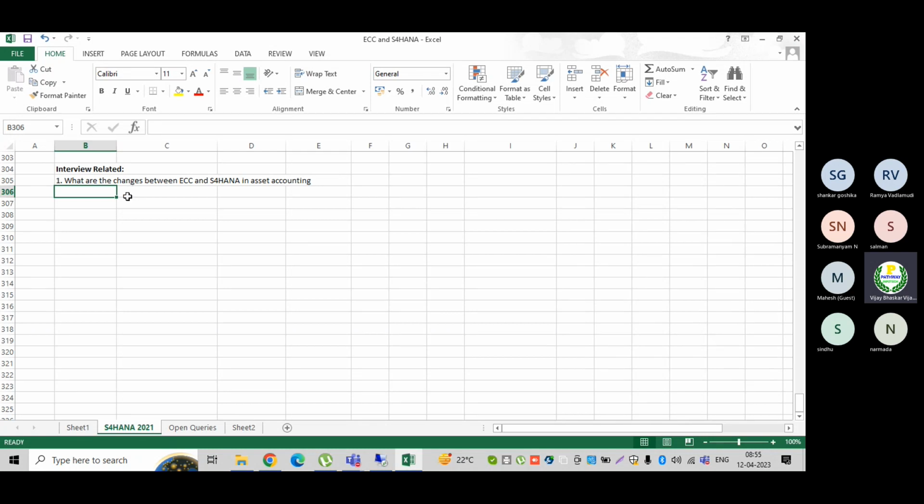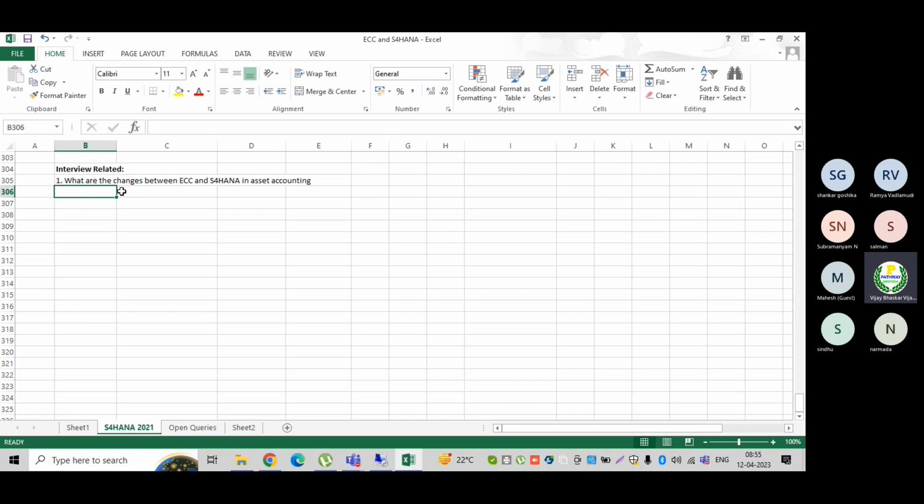You may explain each one. Depreciation: all the depreciation areas are real-time postings in S4HANA. Point number one. Then point number two: each and every depreciation area must be assigned to the accounting principle as well as the ledger. Then, if you want to create any new depreciation area, you must assign a separate currency for that one.